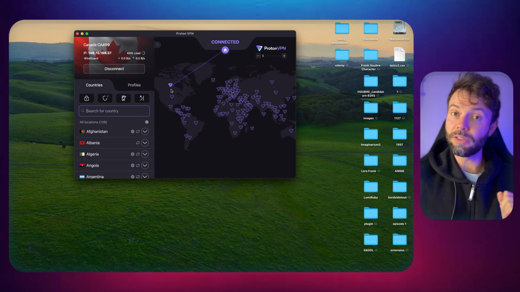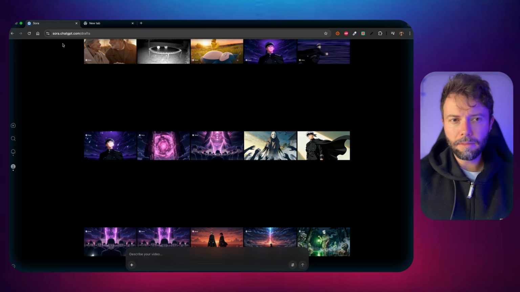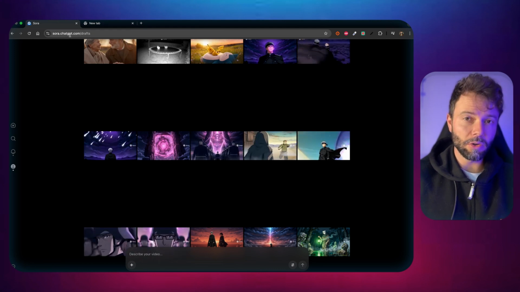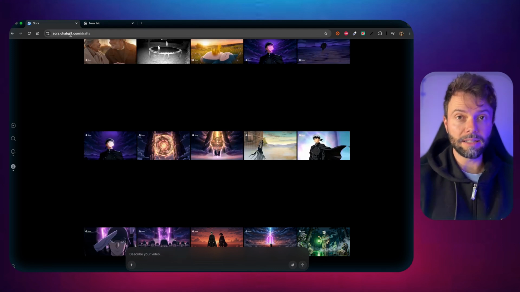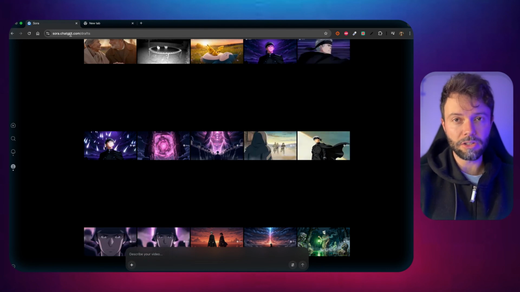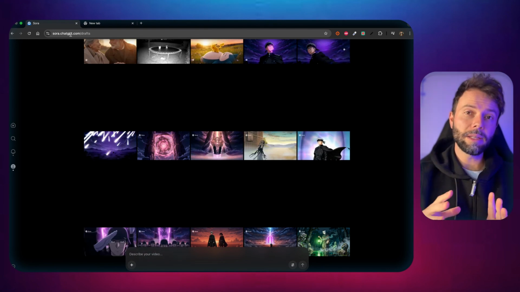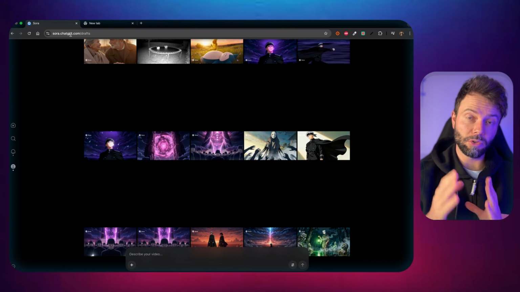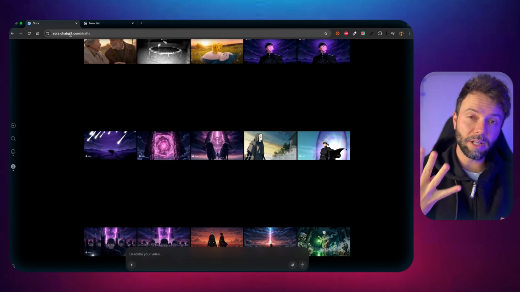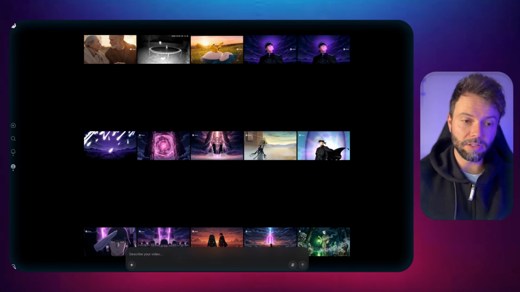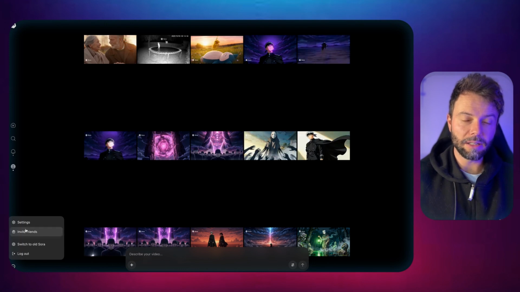Next, you need to connect either to the United States or to Canada. Once that's done, you'll need to go to the Sora website. The Sora website is sora.chatgpt.com, and at that point you'll be asked for an invitation code to be able to log in. Each person who creates an account on Sora will then be able to invite 4 other people with the code that's located right here under Invite Friends.